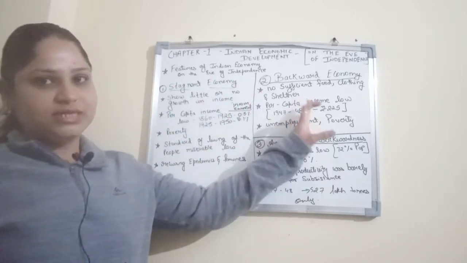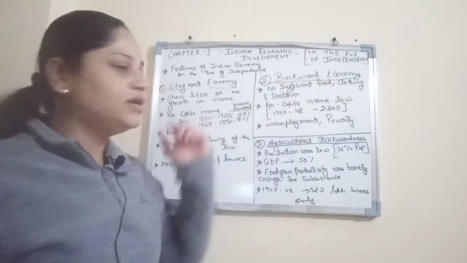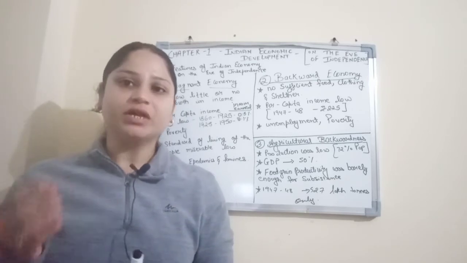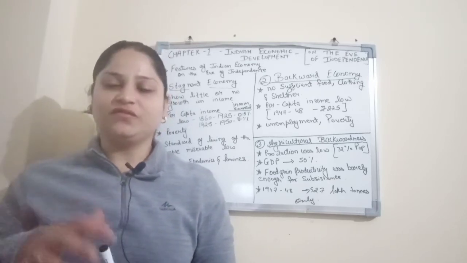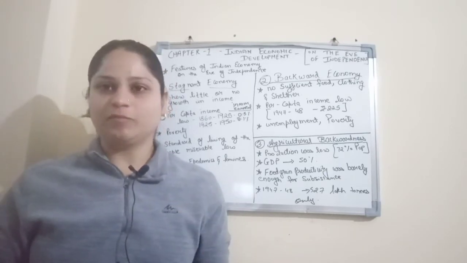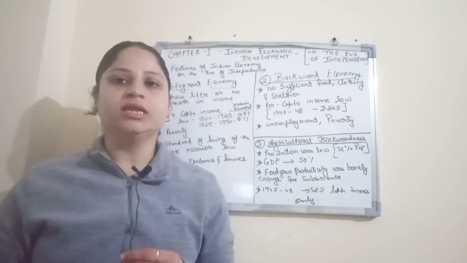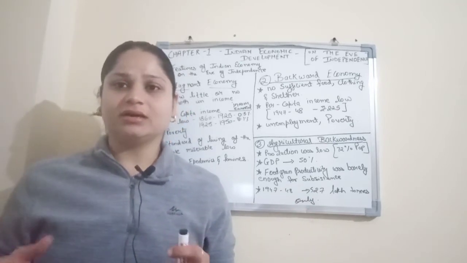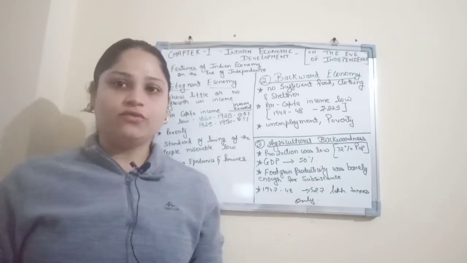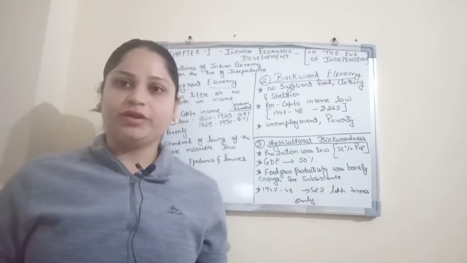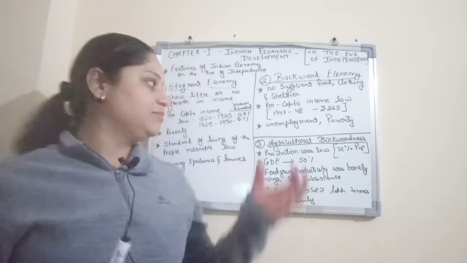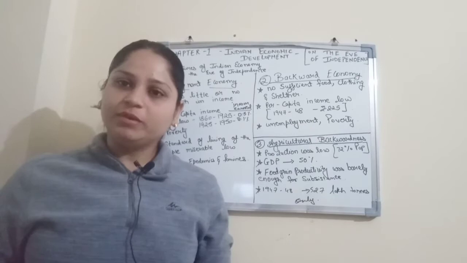Let us come to the second point, that is backward economy. In the backwardness of the economy, economy is all about money, how a particular country earns money through the various activities the entire population does. Mass poverty: 72% of the population were dependent on agricultural activities, and due to various natural disasters or risks, the standard of living was very low. There was mass poverty, no proper food, clothing, or shelter for the people, and at the same time mass unemployment. There were a lot of people who were unemployed.